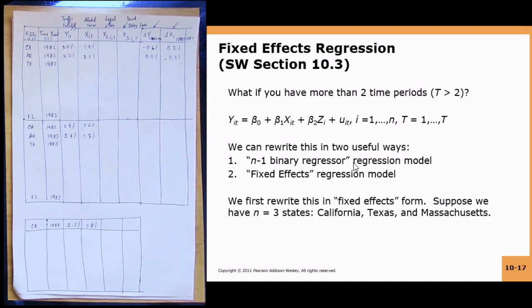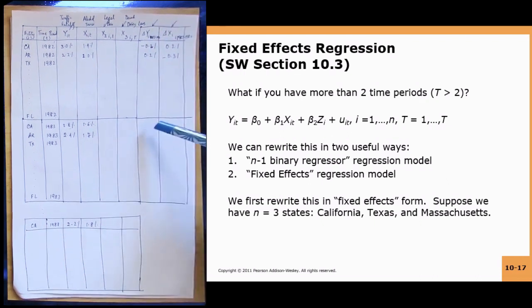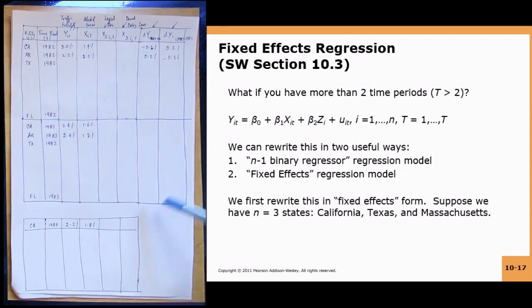Now we will come to, but this is this kind of two periods data. We just talked about two time periods. What happens if you have more than 2 time periods? In that case, you cannot do the changes specification because changes was only from one period to the next. Which change do you look at? Or do you do it from 1 year to the next? It doesn't seem like you will get several beta coefficients. That doesn't seem like an efficient way of doing it. So what do you do if you have more than 2 time periods?